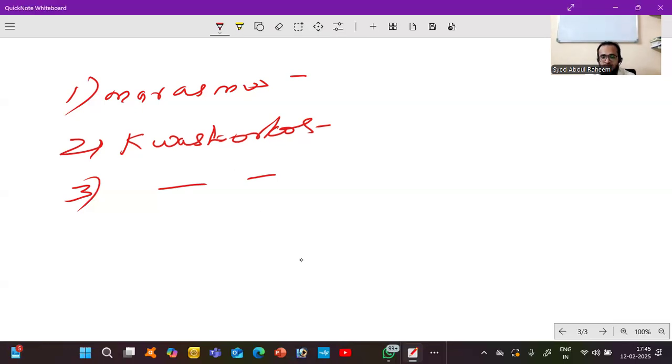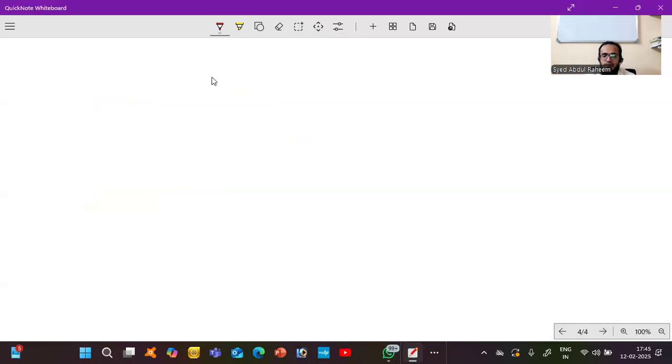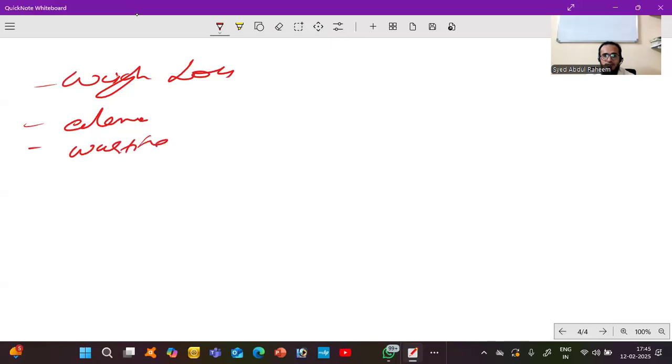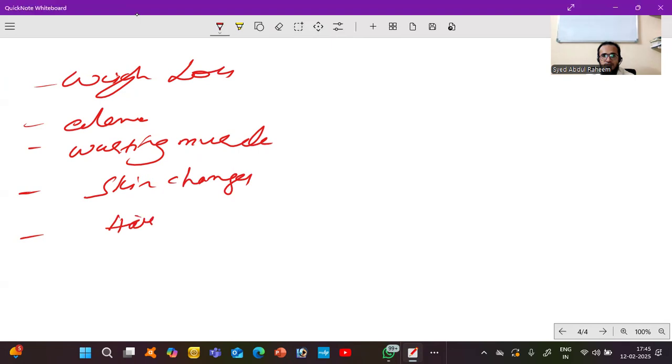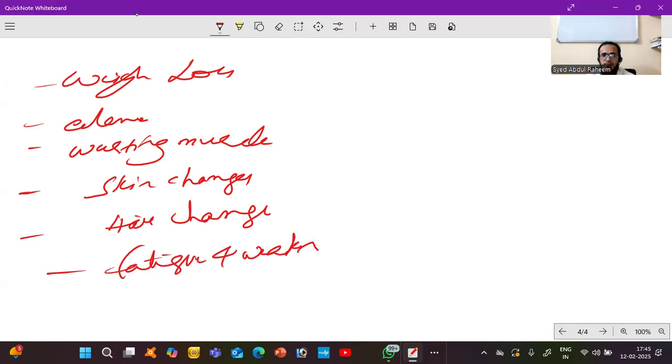What are the signs and symptoms of this deficiency? The signs are weight loss, edema, muscle wasting, skin changes, hair changes, fatigue and weakness.